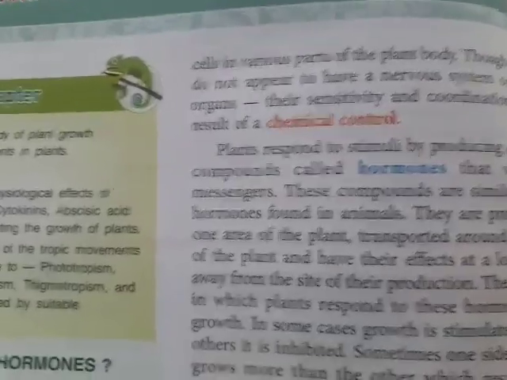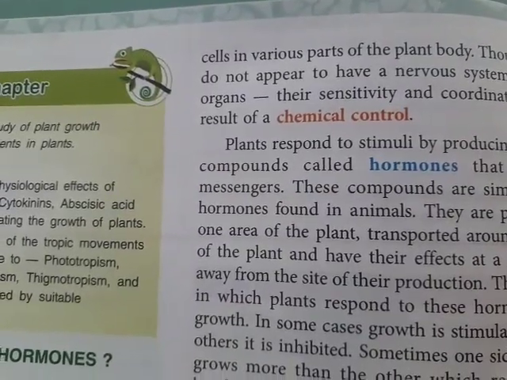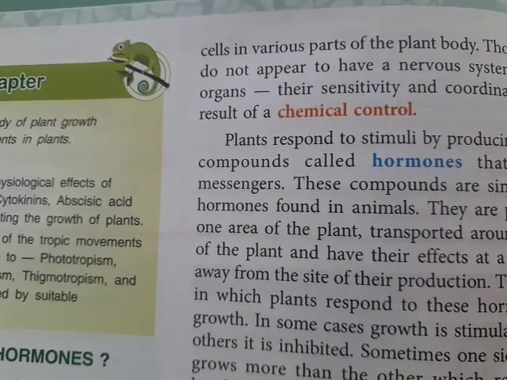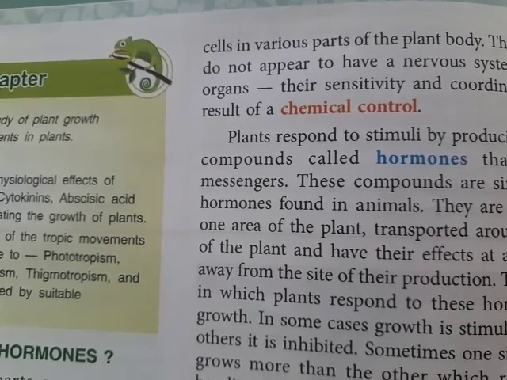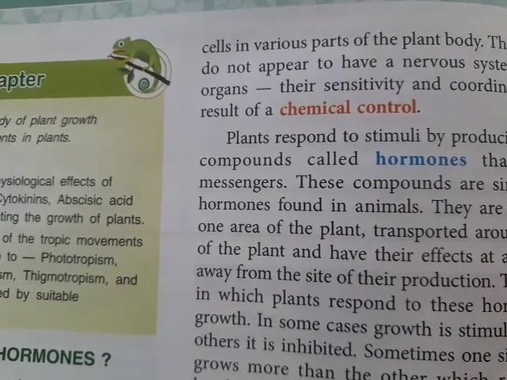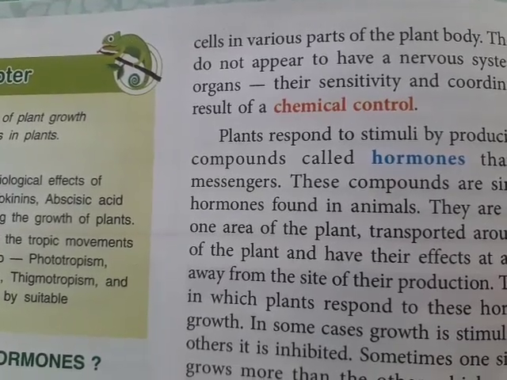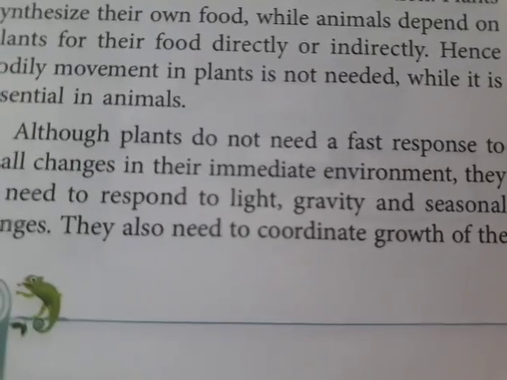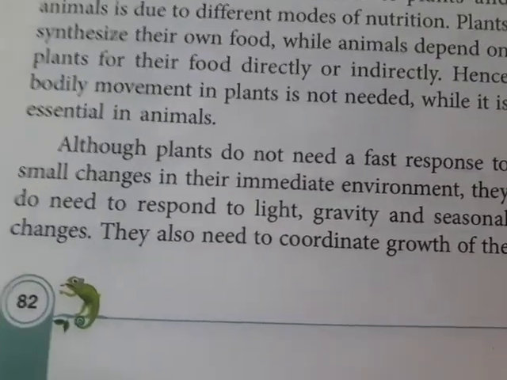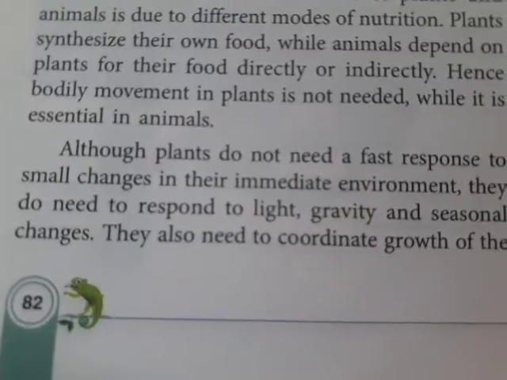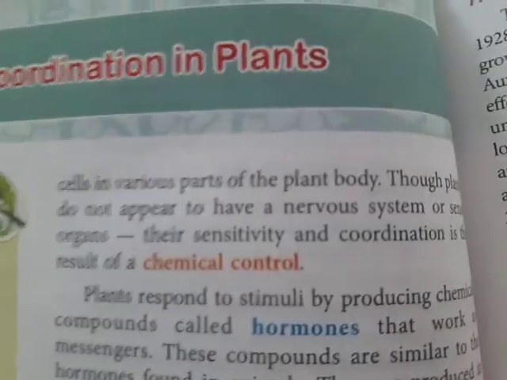It's said that plants are not moving, they are the producers. If they are the producers, they will be producing the food. So they are standing at one fixed place. Okay, but they are responding to what? They are responding towards light, towards gravity and the seasonal changes. With the help of this, they will be coordinating their cell activities, right?